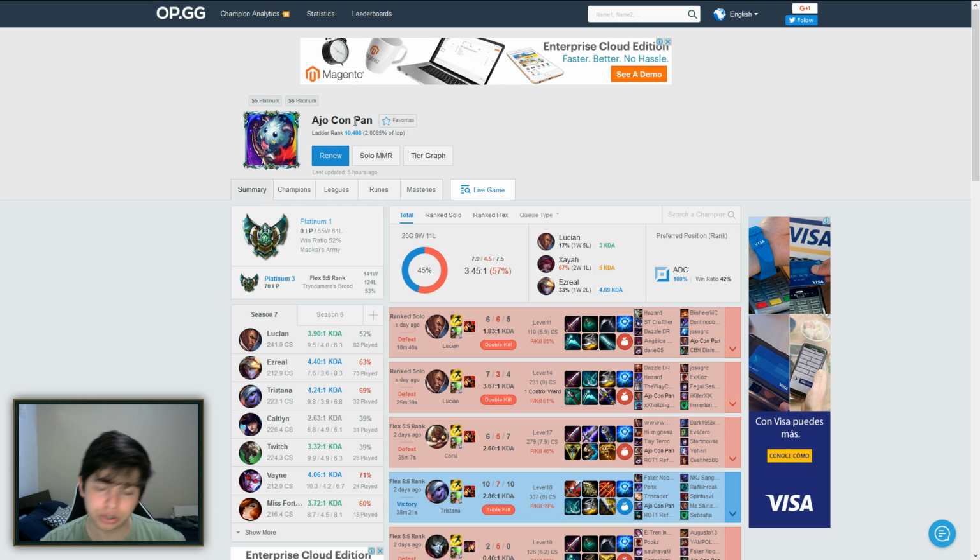Anyway, just from a glance, it looks like there's a lot of information, but it can be easily broken down. Here, the latest 20 games get displayed, and you get a win-loss ratio for how you're doing in those games. And then you get a kill, death, assist average, and your kill participation is in this red pointer. Actually, it's even highlighted when you mouse over it, so that's pretty cool. On top of that, you get most played champions and the win rates on them. And then after that, you get the preferred position, which is also a big deal.